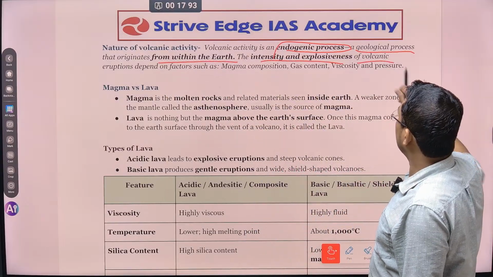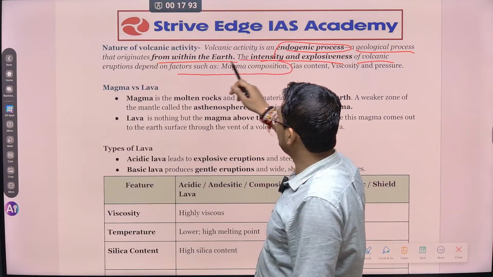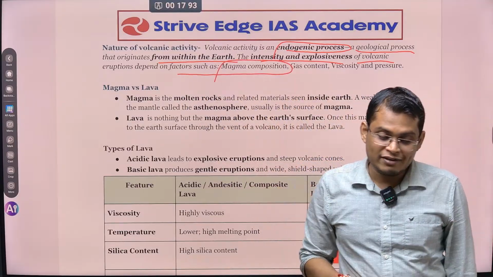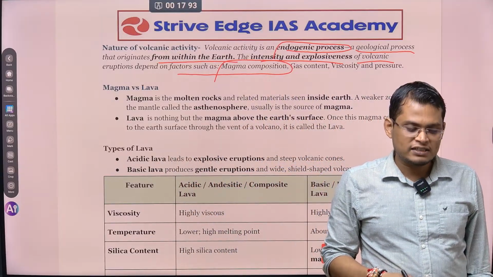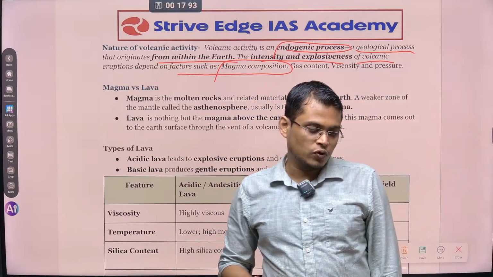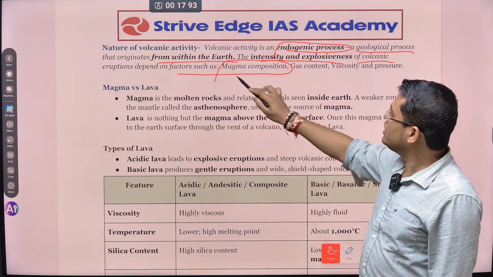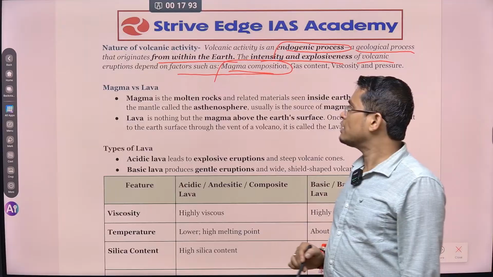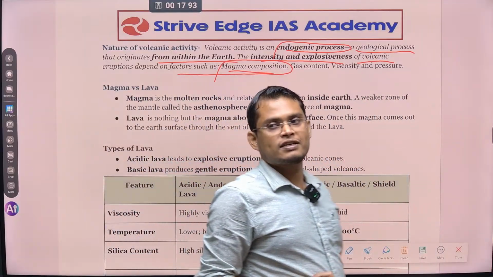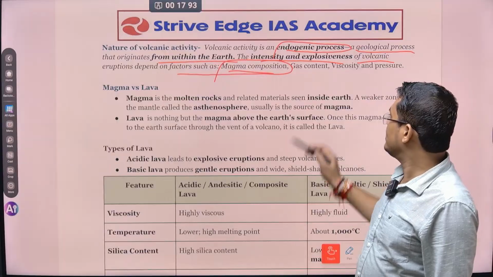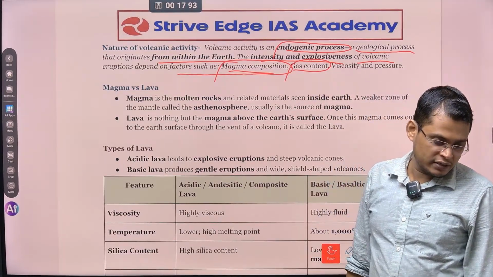Intensity and explosiveness of volcanic eruption depends on factors such as magma composition, because some of the volcanoes are very violent. Whenever there is an eruption, that can damage the entire city, create earthquakes. So what are the factors for this explosive volcanic activity? It depends on the magma composition, कि जो magma होता है, what is the composition of it, whether it is basic, whether it is acidic. Next one is gas content. Some of the gas can erupt violently.